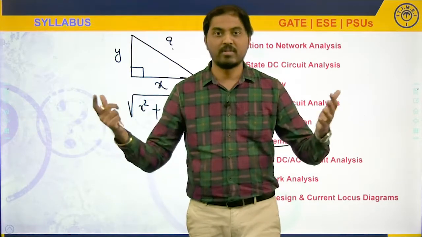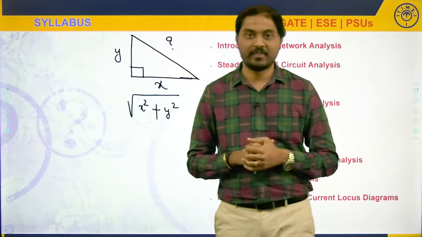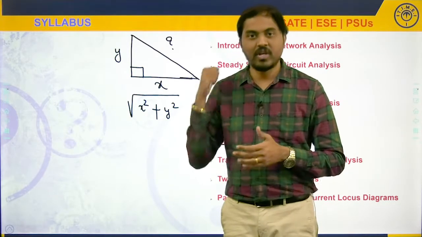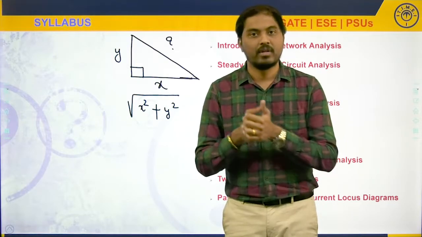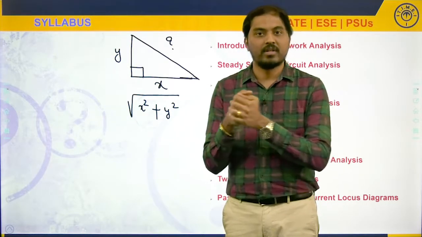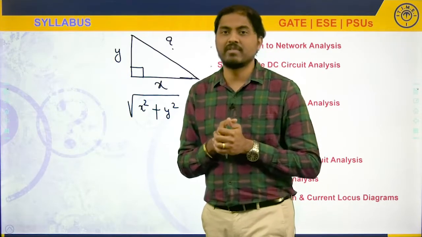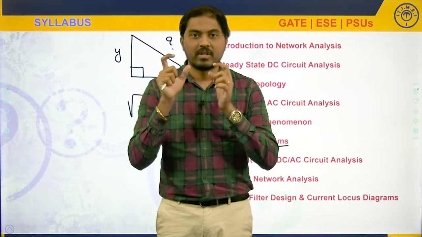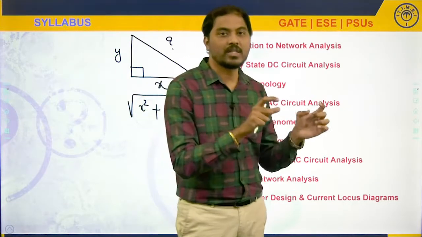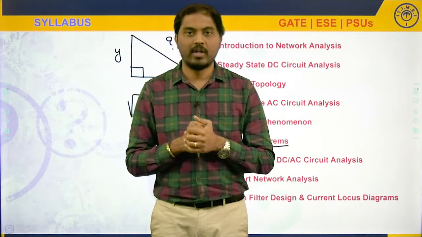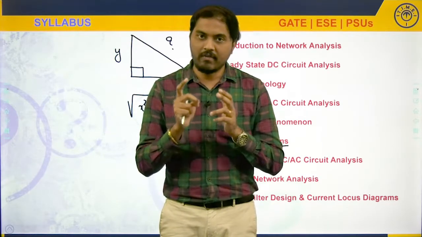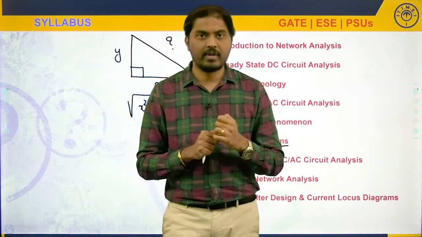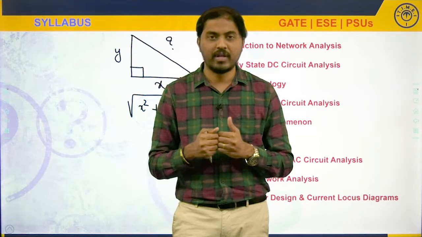If somebody asks you how, simply you have to say, according to Pythagoras theorem. So theorems are the outcomes of the experiments. So here also Kirchhoff, Millman, Thevenin, Norton, Tellegen, different scientists have done different experiments, and they concluded their experiments with some conclusions, and those conclusions we are learning as statements, right? Let me put it this way. There is a special way to learn theorems. If you learn theorems, then automatically you can answer questions very comfortably, right?